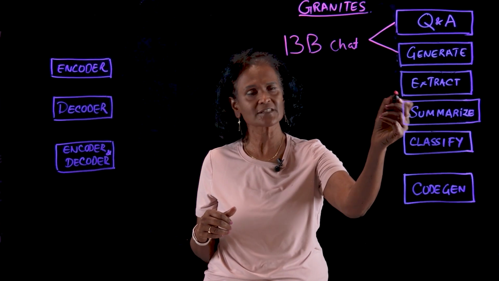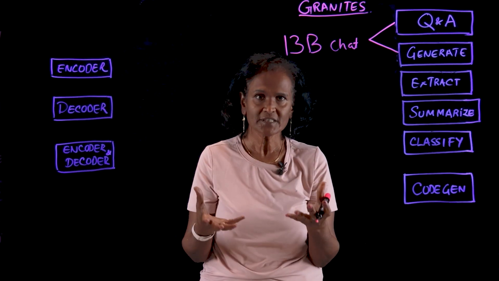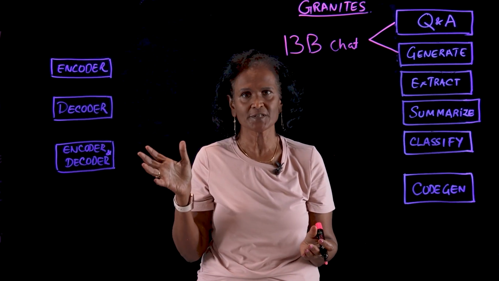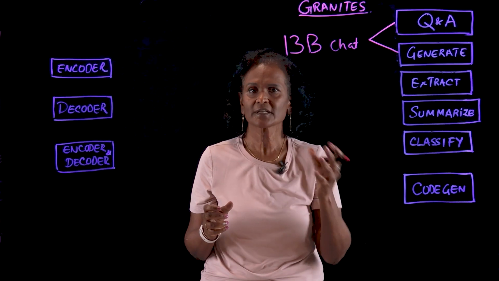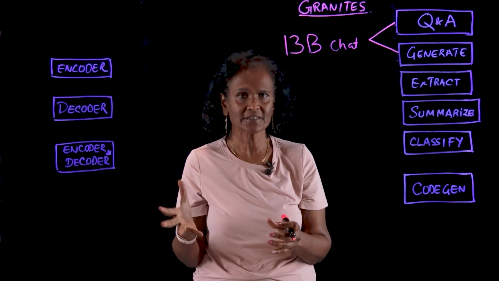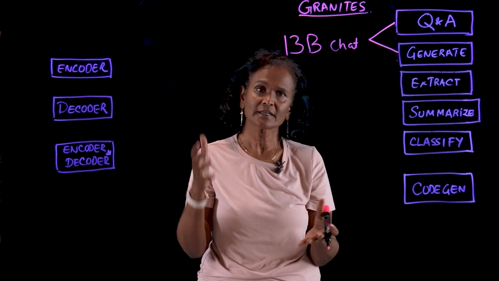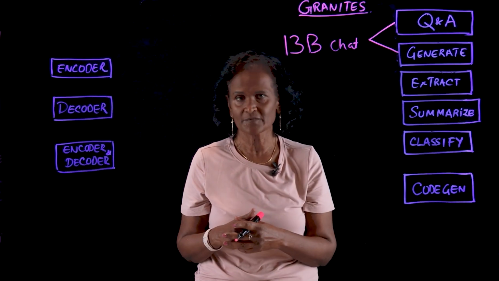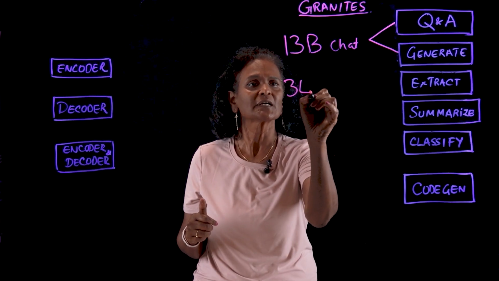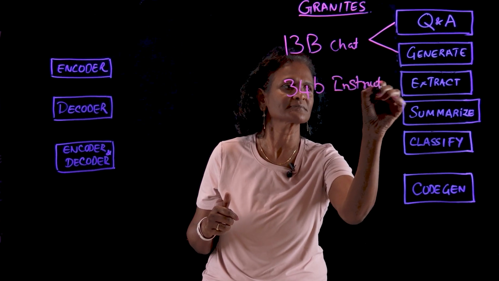Now, let's look at the extract feature. Extracting is about taking out, surfacing the most important information from a large document, right? You know, the customer information, or it can be about a clause in a contract. What is the clause in a contract and what is the net income, right? What is the total contract value? It could be about that. So these pieces of information that are hidden in a large document, you can quickly extract that information with the large language models, such as Granites. 34B Instruct is a fantastic model for that, right?